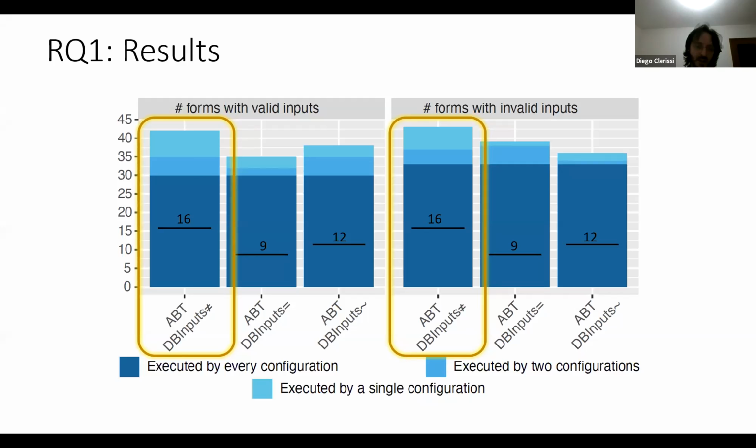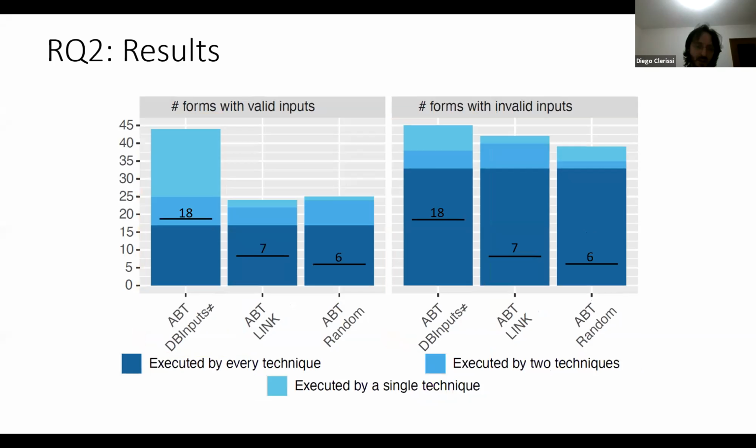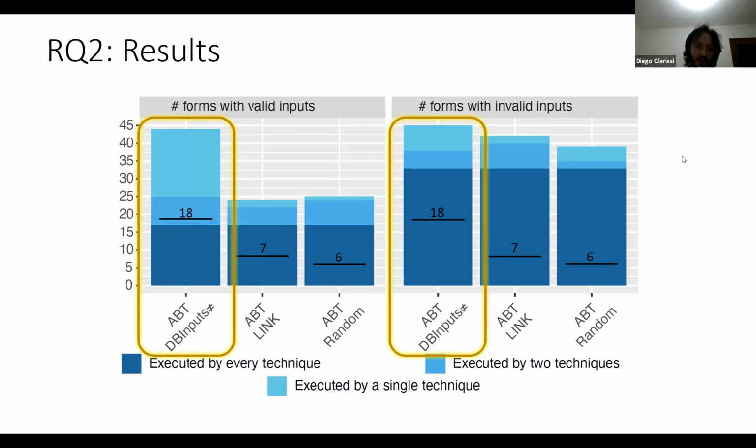If we instead compare DBInput with the best configuration against the other 2 input generator tools, we can see again that it outperformed the other 2 techniques, random and link, in particular when valid input data are used. This is explained by the fact that it uses database values, unlike the other 2 techniques. In particular, it was able to reach almost 45 forms compared to the other 2 techniques. And it was also surprisingly good even when exercising the forms with invalid input.